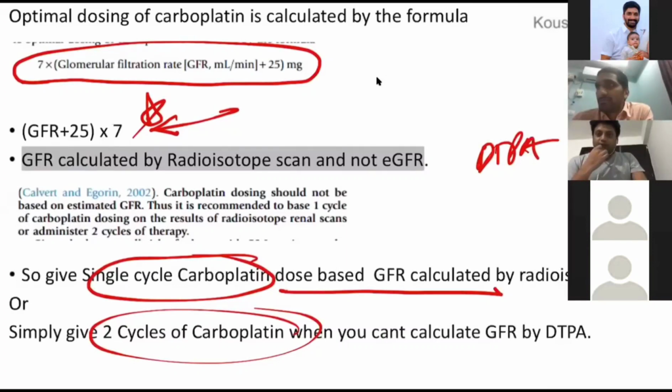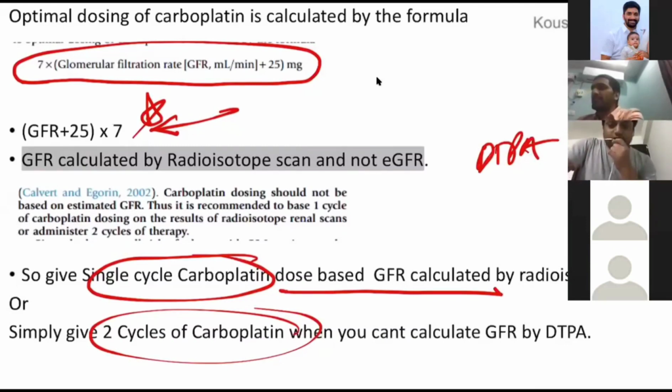Okay, sir. Then we go for a CT guided biopsy. I think you are correct. You should go for a biopsy, and you have to confirm that there is a non-seminomatous component. And once you confirm there is a non-seminomatous component, then you treat it along the lines of non-seminomatous germ cell tumor.